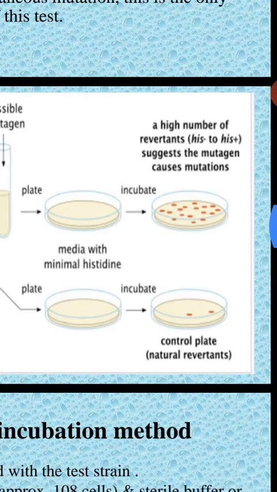Later, incubate and then observe. In the test compound treated plate, more colonies of Salmonella typhimurium appear, because the high number of revertants shows that the mutagen causes mutations. They convert from His negative to His positive.